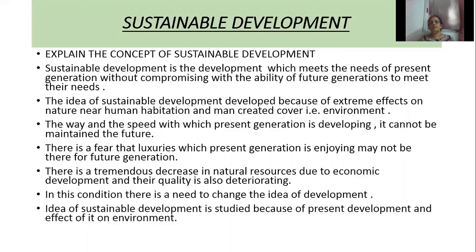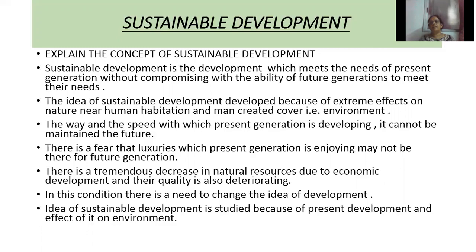How did the idea of sustainable development emerge? Because of the extreme effect of human activities on nature.